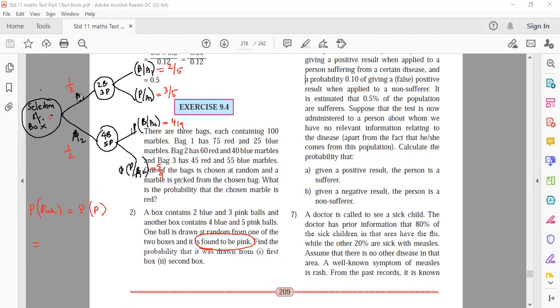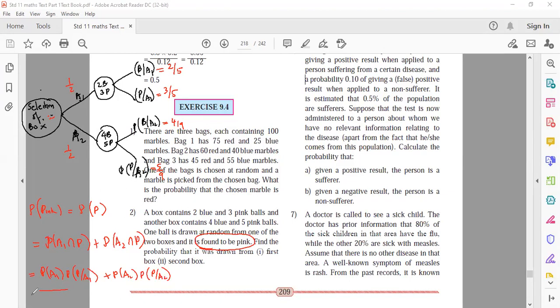Box A1 is selected, then pink ball is drawn. Plus box A2 is selected, then pink ball is drawn. Whatever you spoke, we wrote it in notation. Now, probability of A1 into probability of P given A1, plus probability of A2 into probability of P given A2.